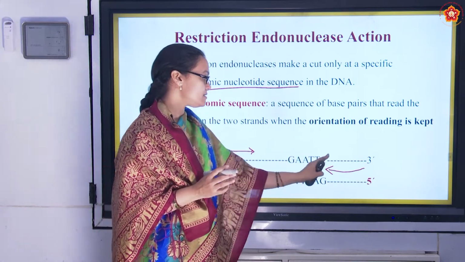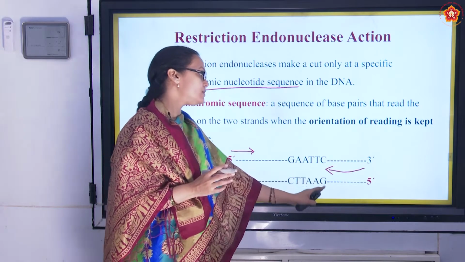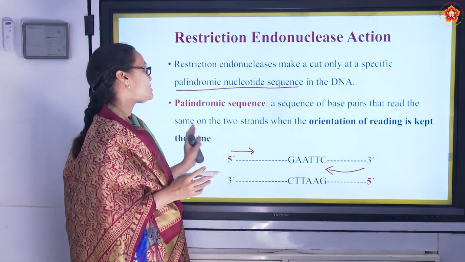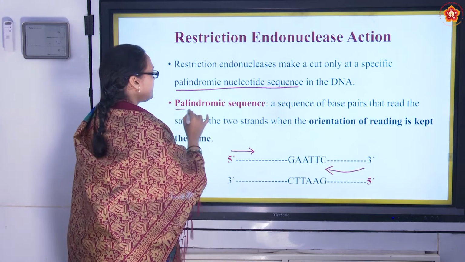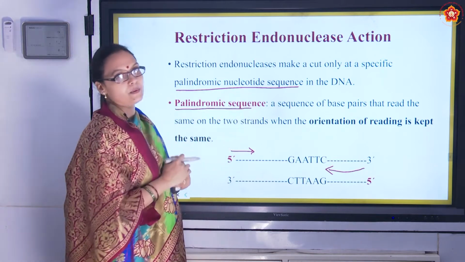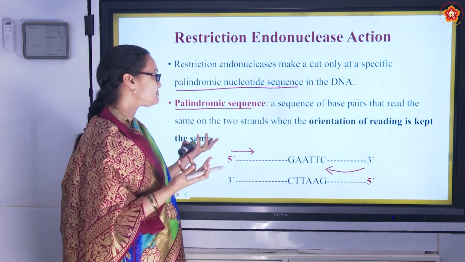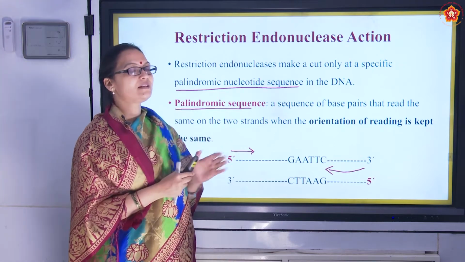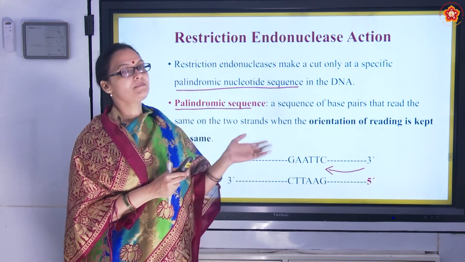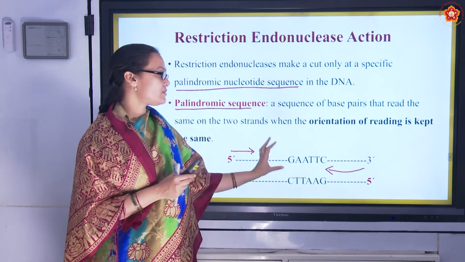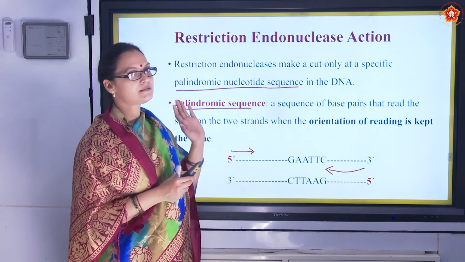It will be the same from here also, GAATTC. So this sequence is called a palindromic sequence. There's nothing complicated about it. Just that if the orientation of reading is kept the same, the sequence of base pairs will read the same.